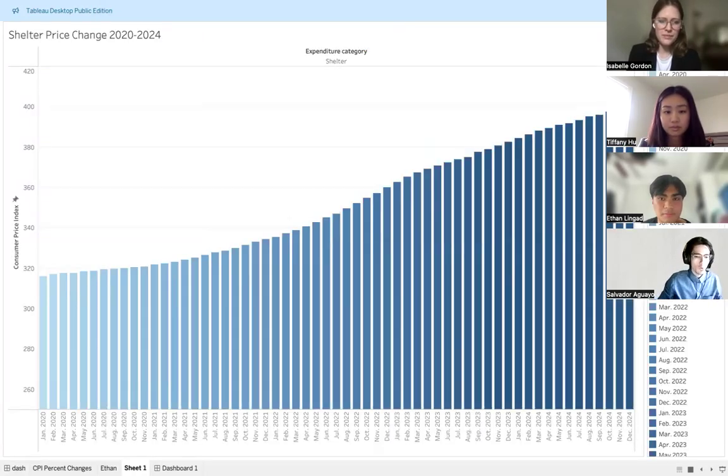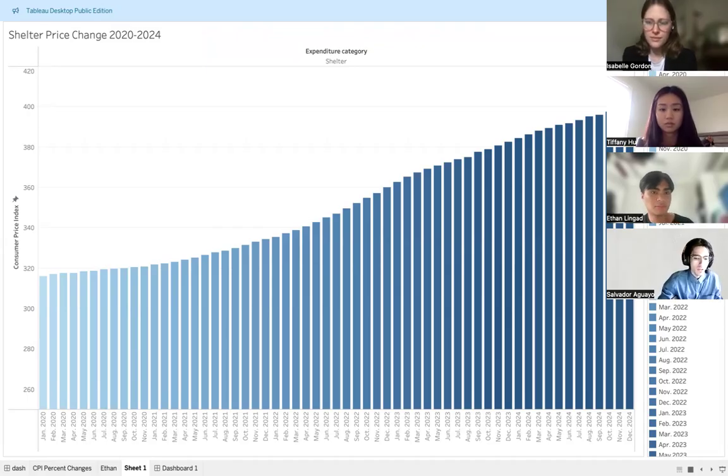Hello, my name is Salvador Aguayo, and I will be doing the final analysis for the primary drivers that influence the consumer price index for shelter. And the shelter metric includes rent and the owner's equivalent of rent, which is how much a person who owns a home would pay as rent if they were renting their own home. This doesn't include mortgage or utilities like gas and light or electricity.